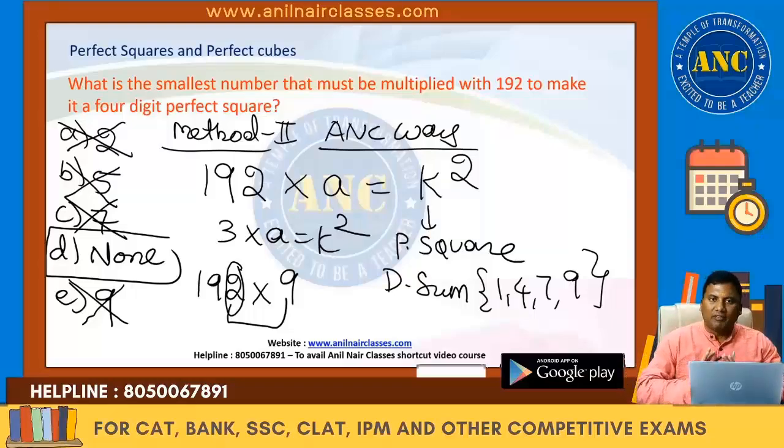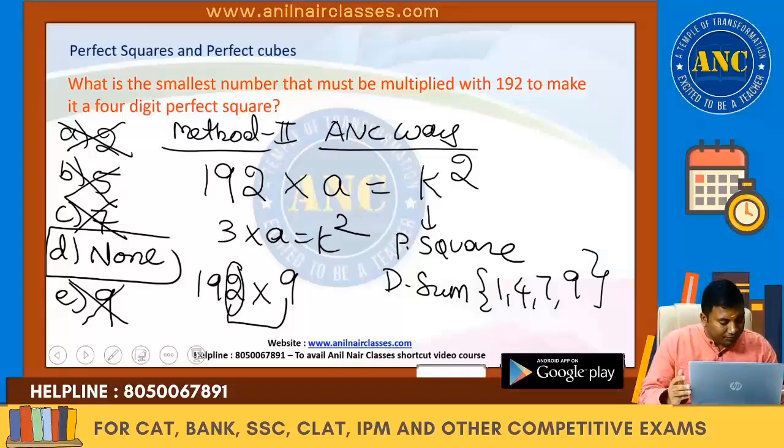I hope the first question is very clear to you. Method 1 we solved, which will take a little more time. Method 2 is understanding of the concept: every perfect square has a digital sum of 1, 4, 7 or 9. Using that concept, I eliminated the 3 exact options. In case there is an option 9, you can also eliminate 9 by using the logic that a perfect square never ends with 2, 3, 7 or 8.